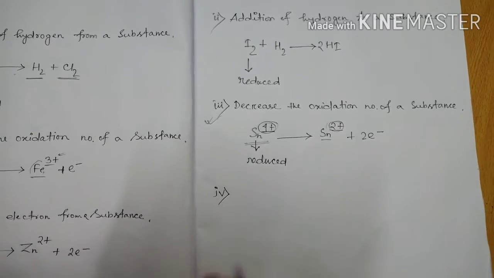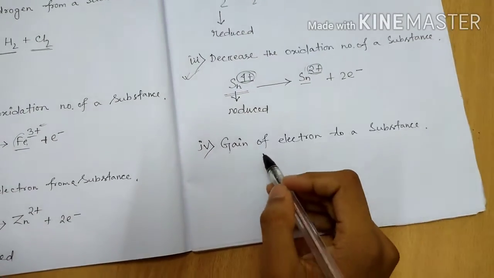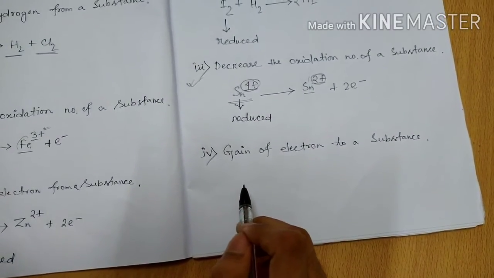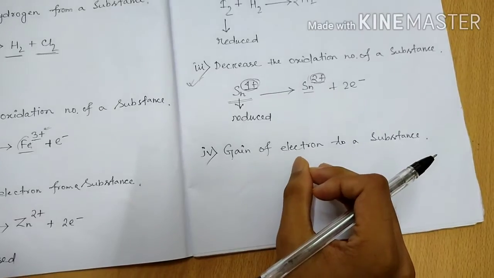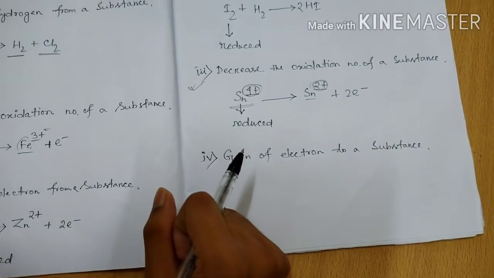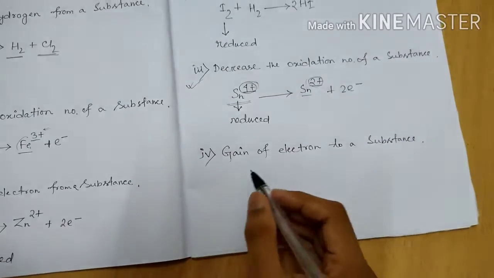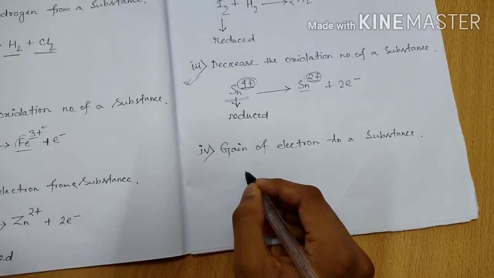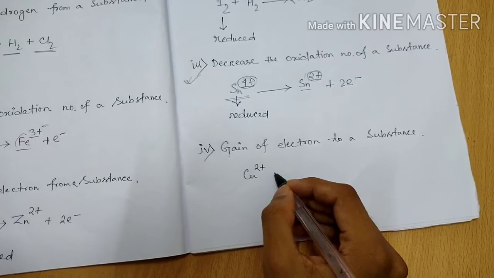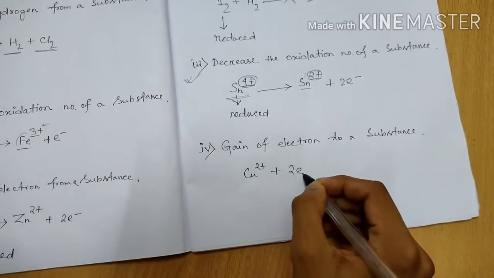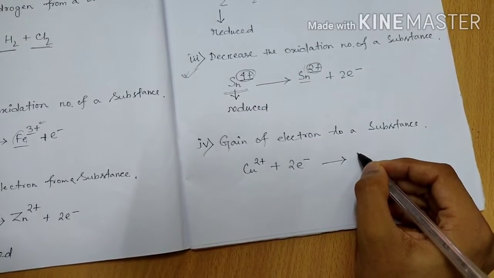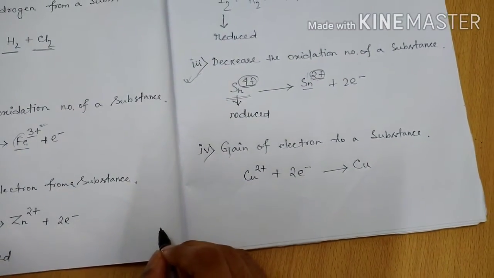Now come to the fourth point. Fourth point is gain of electrons by a substance. It means if any substance takes electrons or accepts electrons, that substance will be reduced. So if we take Cu2+ and this copper takes 2 electrons or accepts 2 electrons, then this Cu2+ will become copper.